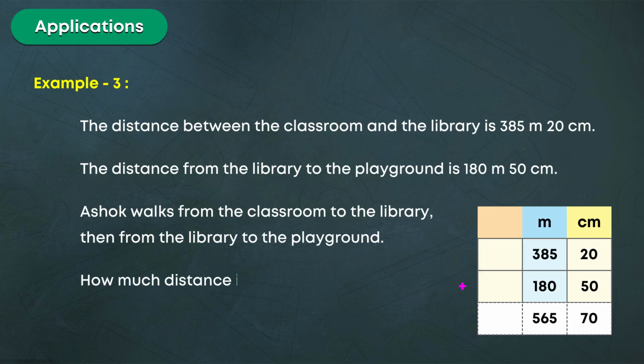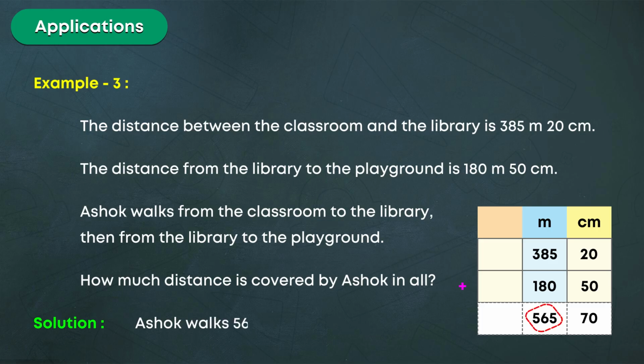How much distance is covered by Ashok in all? Solution. 385 meters, 20 centimeters, plus 180 meters, 50 centimeters. Ashok walks 565 meters, 70 centimeters in all.